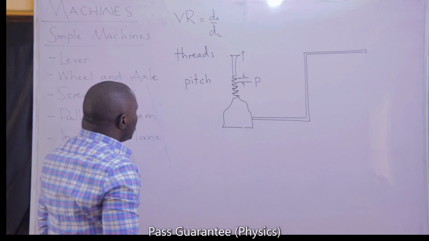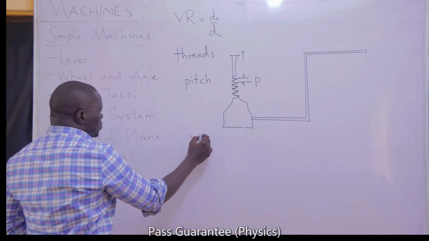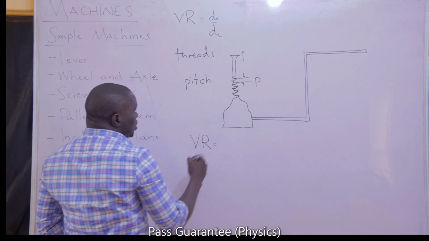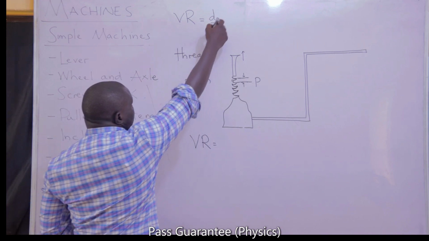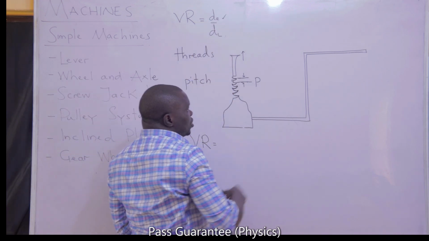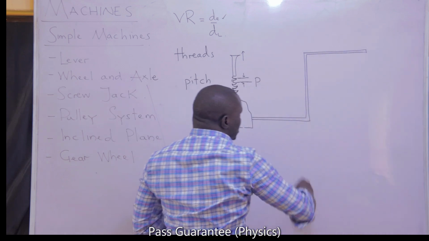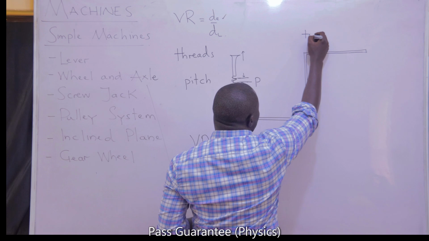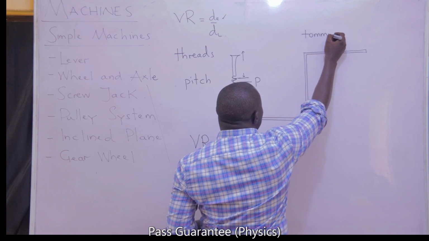So the velocity ratio here will be obtained from the distance of the effort over the distance of the load. Your effort is turning around a cycle. The handle of this effort is usually referred to as the tommy bar.